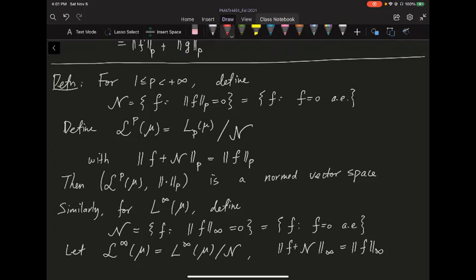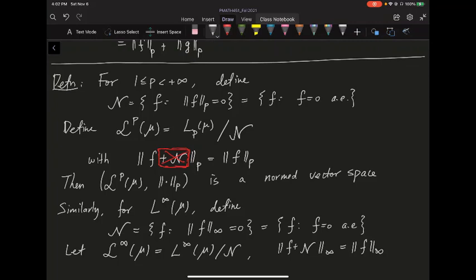Usually when we talk about the curly LP, we just ignore the plus N part. It's just that sometimes we abuse our notation. So we remove this plus N part and just say the P norm is the usual P norm you expect. And similarly, you can do something similar for the L infinity space. I'm going to put this on your assignment, but the idea is the same. You have a semi-norm on the L infinity space, so you quotient out the kernel, you get a normed vector space. So that's all good.